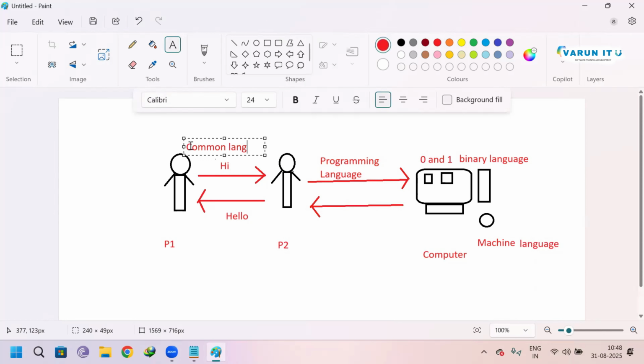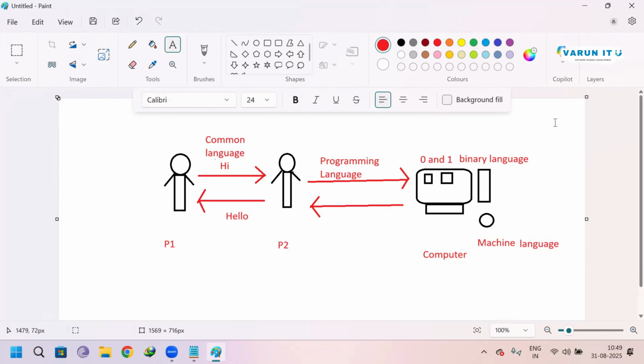But while coming to Java, once the user wants to communicate with the computer, they need the programming language. This is the diagram of why we need the programming language. This is just for understanding, to make it clear.